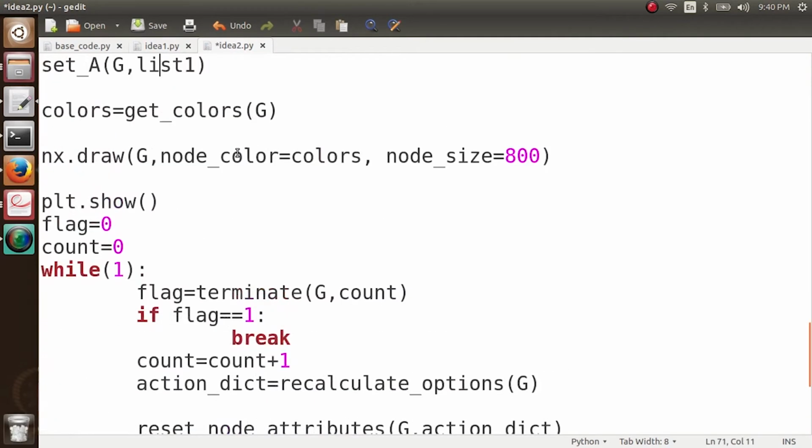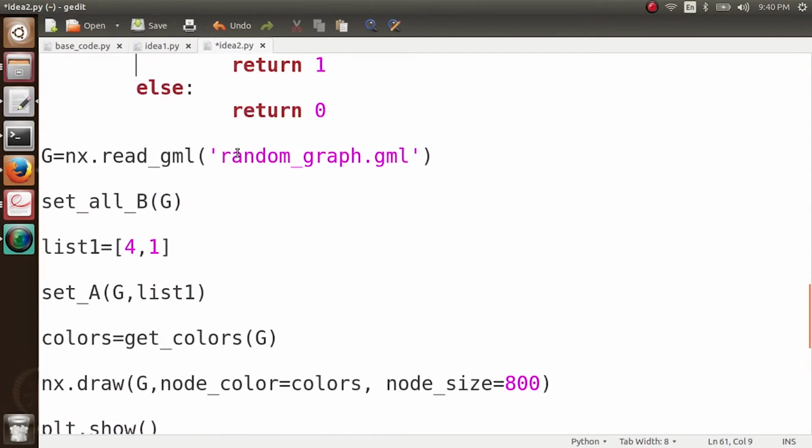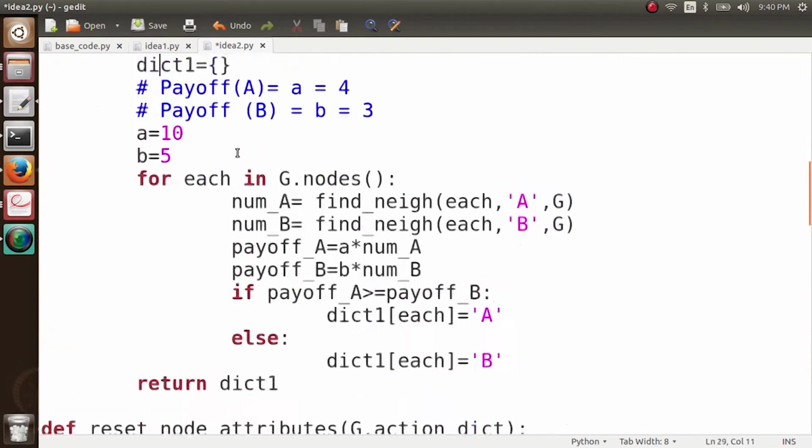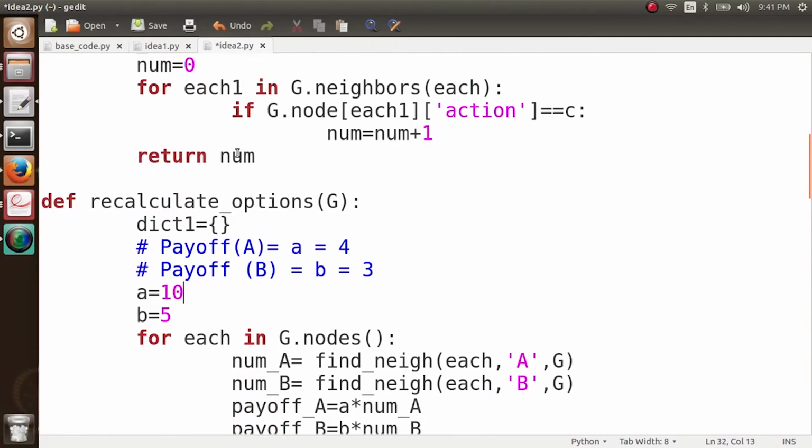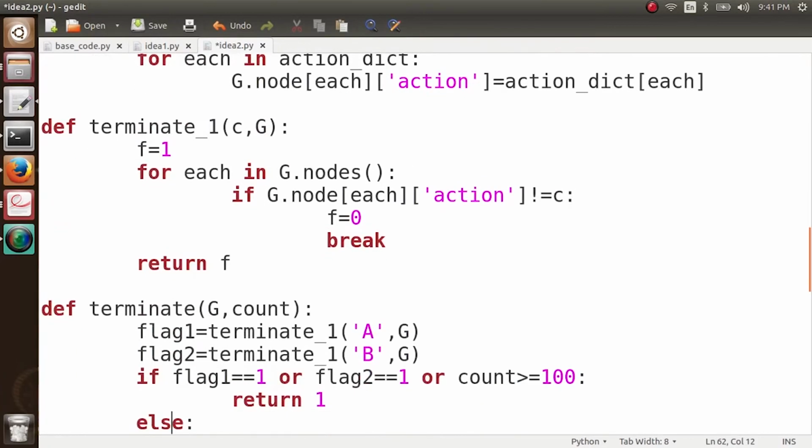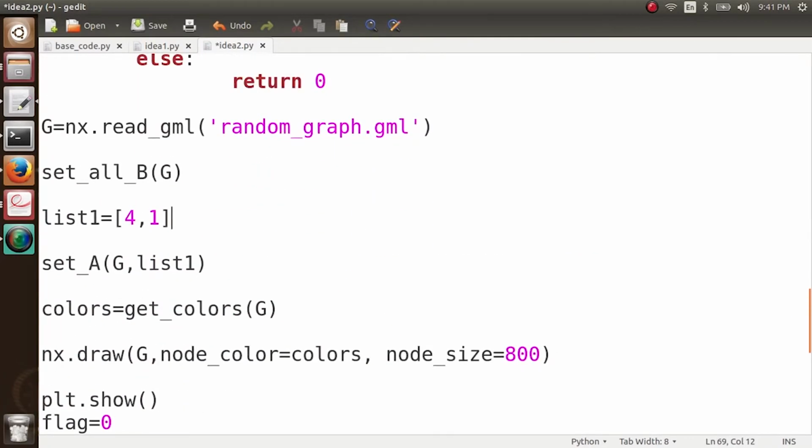Okay, so now first of all, I change my payoff. Let's say the payoff associated with A is 9 and with B is 5. I'm going to take two initial adopters. These two initial adopters can be any two nodes in the network. So for every possible set of two nodes in the network, we'll start the cascade from there and check whether these nodes have been able to create a complete cascade or not. And we are using the same previous graph as before,